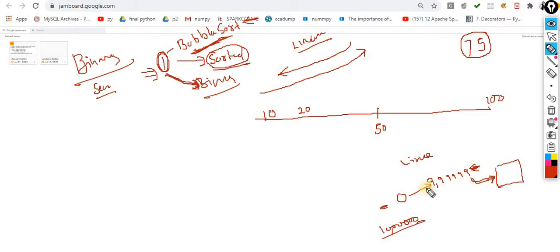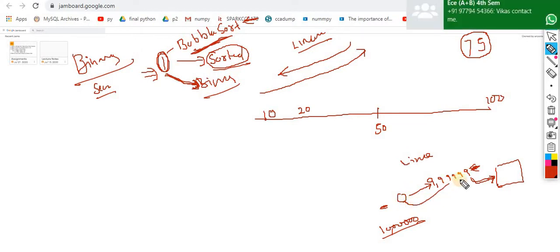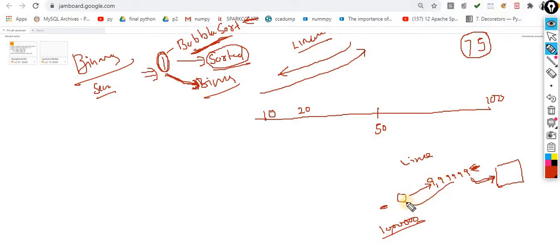So this is the problem with the linear search, because you have to iterate over all items one by one. And how many iterations did you make? You made 9,99,999 iterations, because the item you are looking for is this one. So observe this. This is the problem statement.